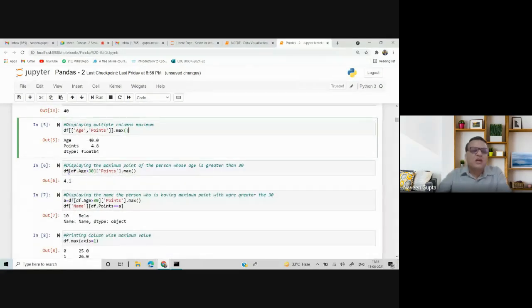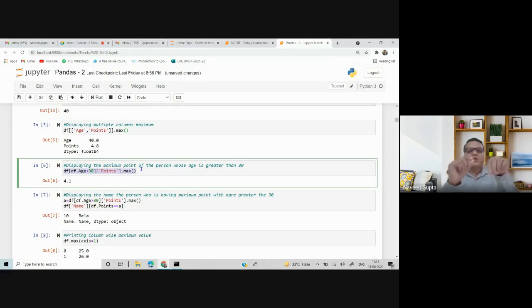You can even break these queries into simple steps, wherein I've used 3 lines. Basically, this is 3-line code. I can just find out the people whose age is greater than 30, then get their points, and then the maximum. So the question is: I want to display the maximum points of the people who are older than age 30. This is the query, a simple pandas statement which I have written. I said we can write it in 3 statements as well.